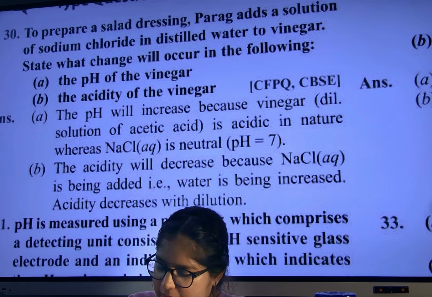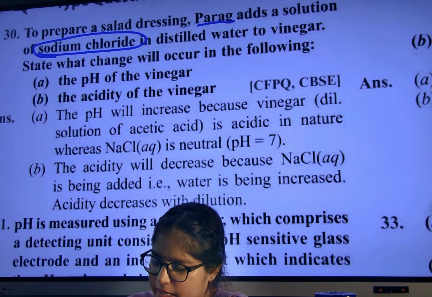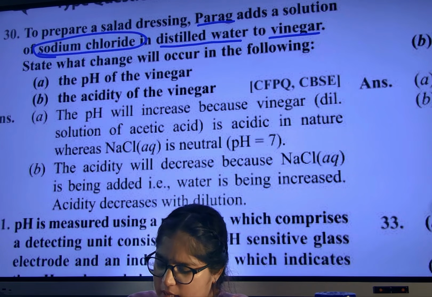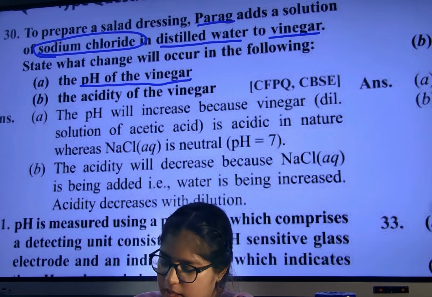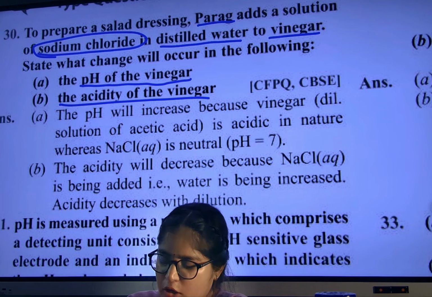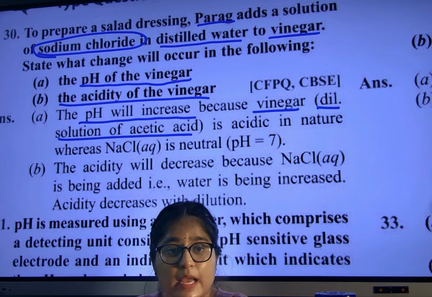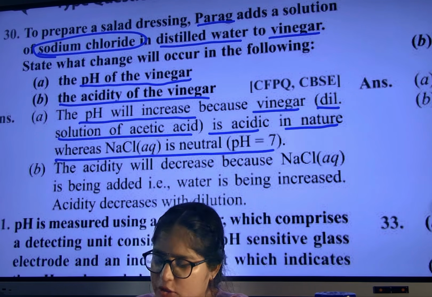To prepare a salad dressing, Parag, a boy, adds a solution of NaCl, sodium chloride, in distilled water to vinegar. State the change that will occur in the pH of the vinegar and the acidity of the vinegar. The pH will increase because vinegar is a dilute solution of acetic acid, which is acidic in nature, whereas NaCl is neutral.